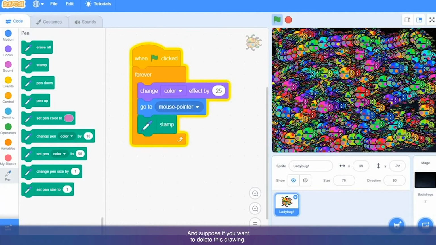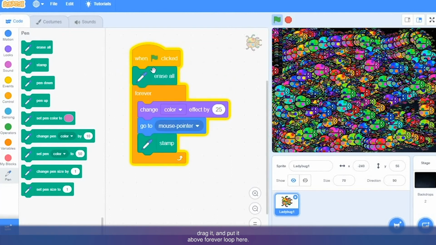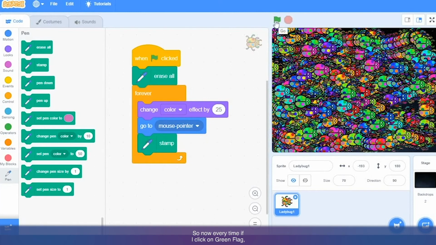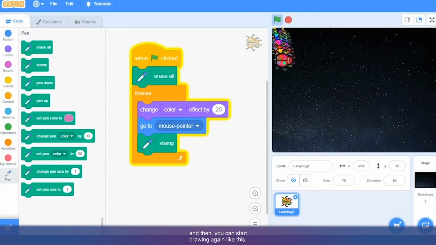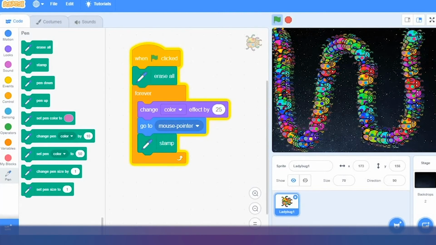Okay, and suppose you want to delete this drawing, or you want to erase that, you can simply get this block, erase all, drag it and put it above the forever loop here. Now every time I click on the green flag, it will erase the drawing first, and then you can start drawing again like this.